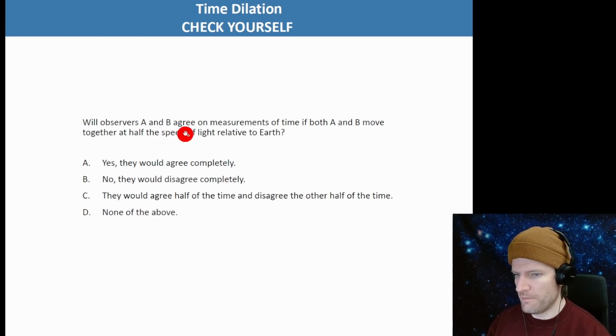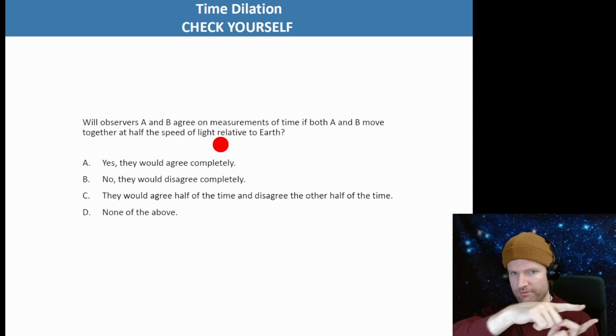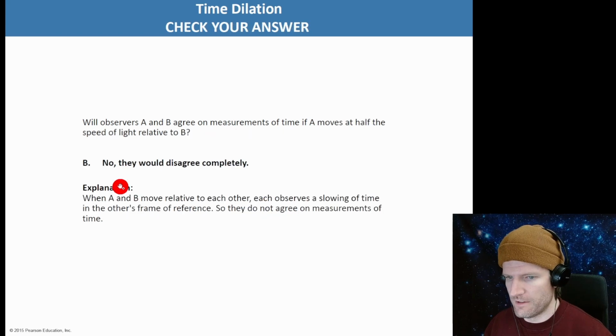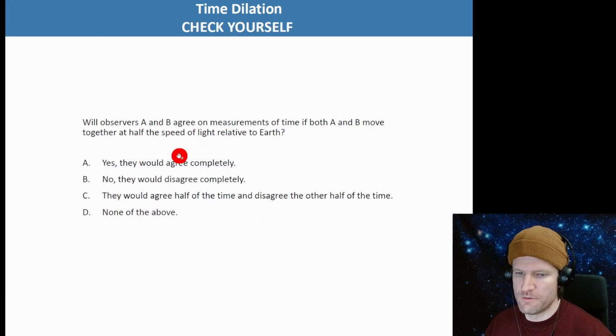Will observers A and B agree on measurements of time if both A and B move together at half the speed of light relative to Earth? So they're both moving together at half the speed of light relative to Earth. They're moving at the same speed, hopefully the same direction. If that's true, then they would agree completely. So that's A. In contrast to this, if they're moving at different speeds, they disagree on time; same speed, they agree on time.